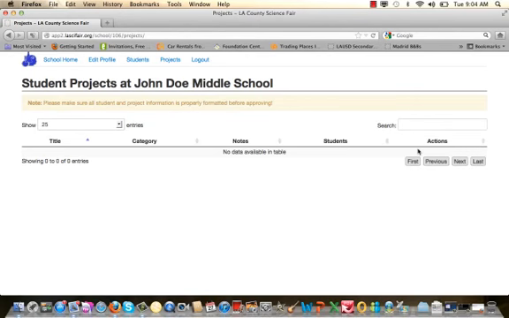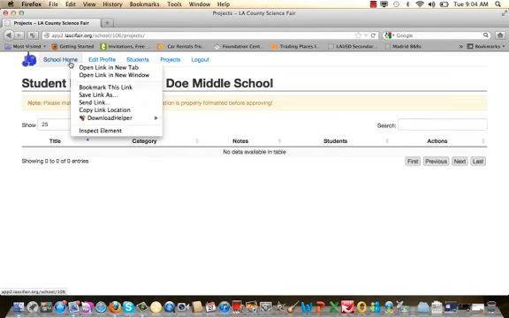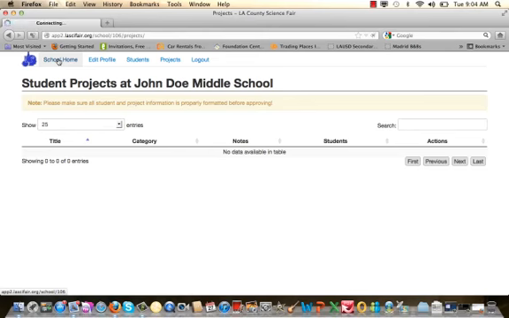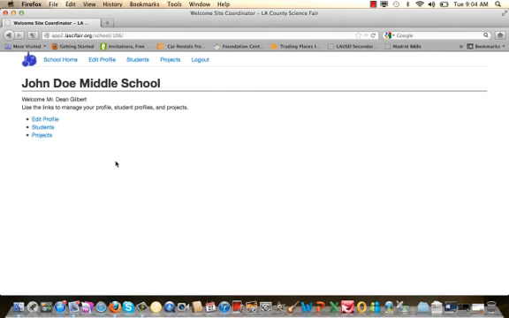And then finally, the last section where it says actions, this is where you will either approve or disapprove the project for participation in the LA County Science Fair. And this obviously will take place at the end of the registration process prior to the fair in March. If I want to go back to my home profile, I'll click School Home and it will take me back to my home page.